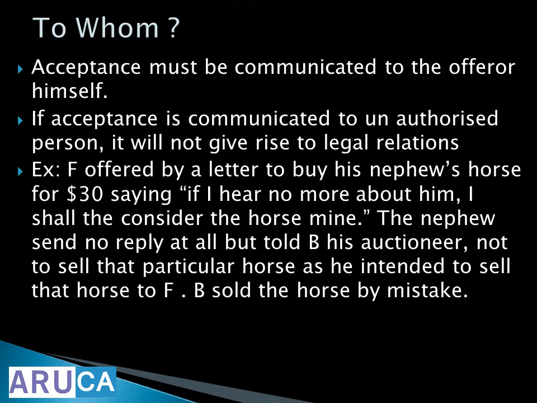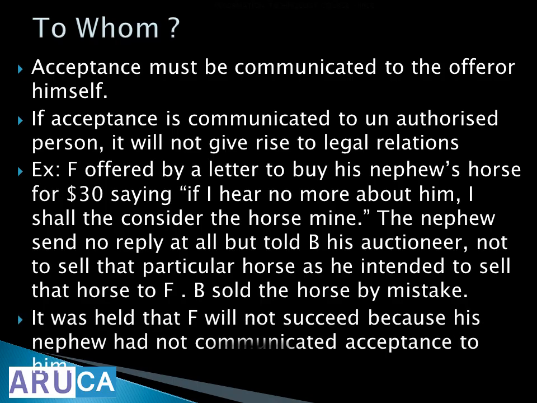There is one person called F, and there is another person, the nephew, and there is a person, the auctioneer, B. Right? So F offered by a letter to buy his nephew's horse. The nephew did not reply, but told the other person, not F. But now what happened? B sold the horse by mistake, but the communication didn't reach F. So now what happened? F will not succeed because his nephew had not communicated acceptance to him.